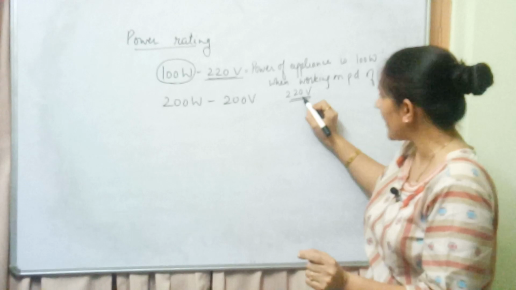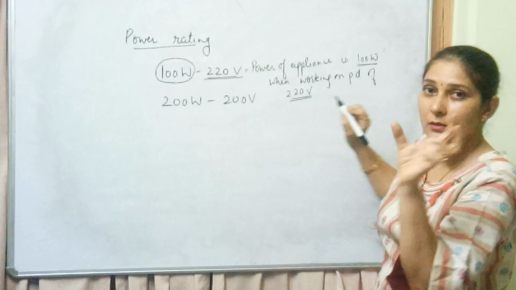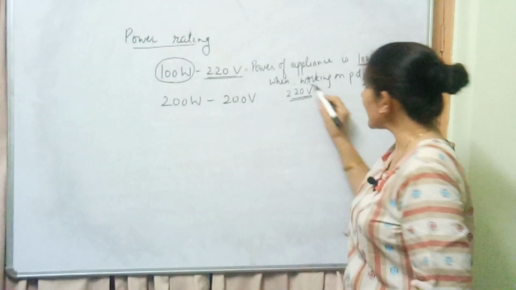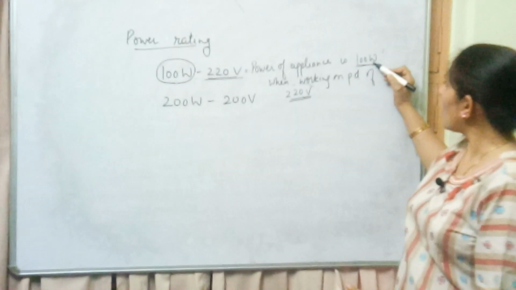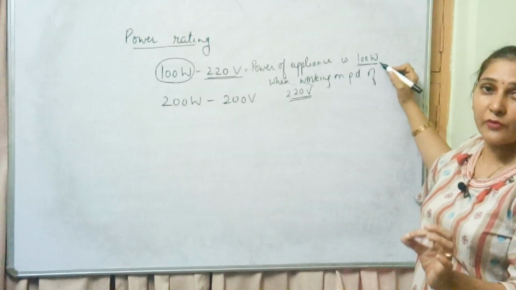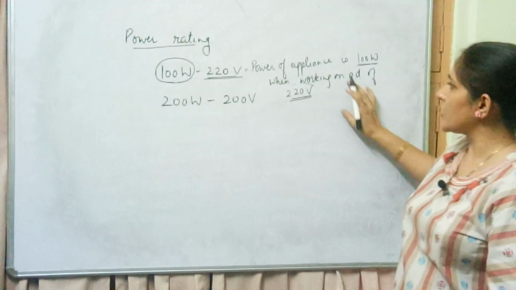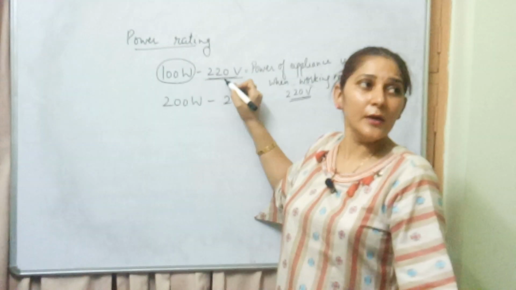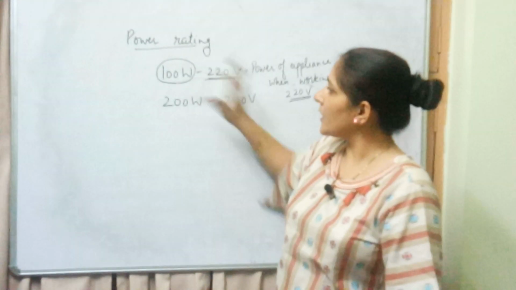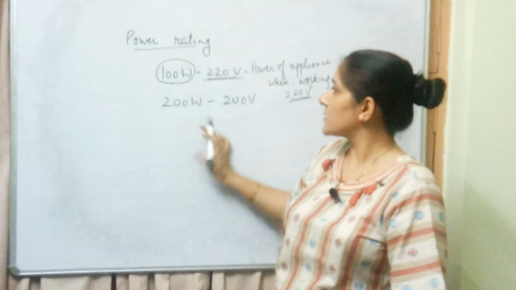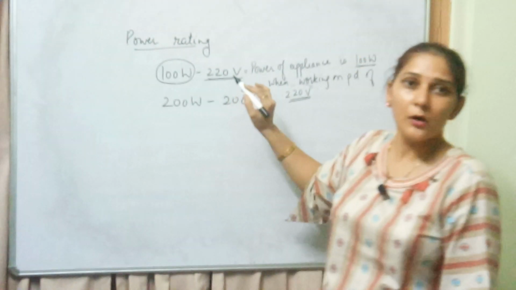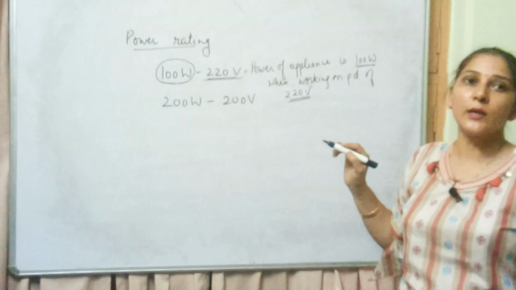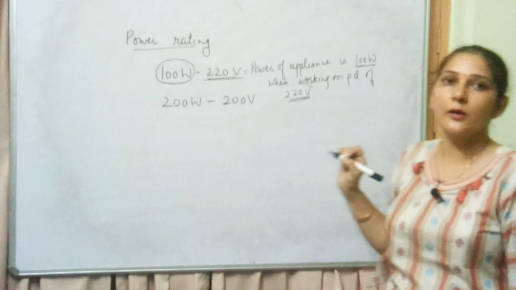ये 220 लिखा है, इसका मतलब अगर ये 220 वोल्ट के पोटेंशियल डिफरेंस पर काम कर रहा है तो ये 100 वॉट के पावर जितना ग्लो करेगा, जितना 100 वॉट का बल्ब करता है तब। If this potential difference will increase or decrease, this value will also be affected automatically. आपको और कुछ चेंज करने की जरूरत नहीं। अगर आप इसको 220 पर काम नहीं करा रहे हैं तो it will be affected, right? So this is the meaning of this statement, power rating of appliance is 100 watt and 220 volt, means appliance is of power 100 watt when it is working at the potential difference of 220 volt.